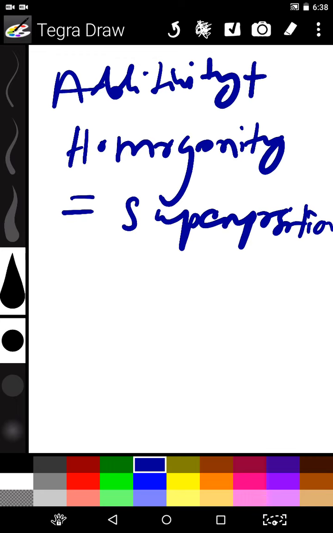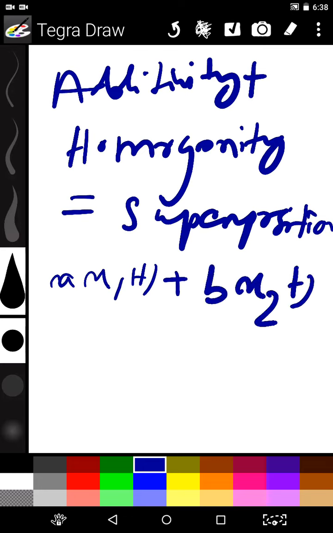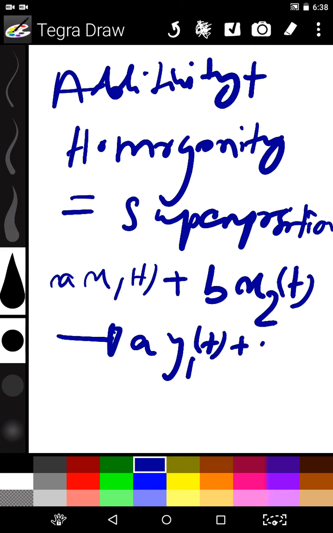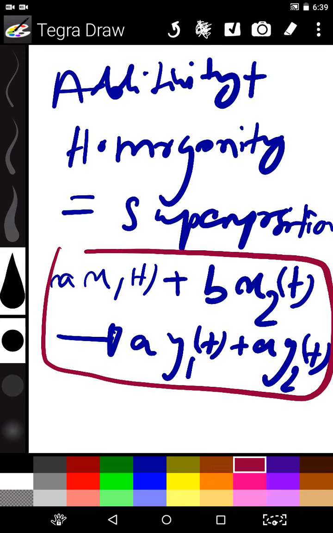In one statement, we can write that a x1(t) plus b x2(t), given as input to a system, will give a y1(t) plus b y2(t). This is the single statement that verifies the superposition theorem, additivity and homogeneity. The superposition property or superposition theorem is a combination of the additive and homogeneity properties.